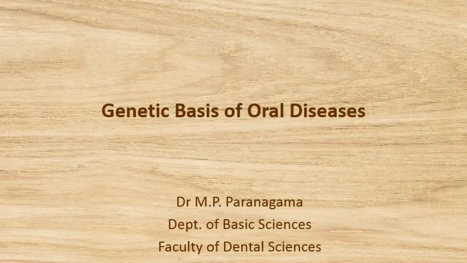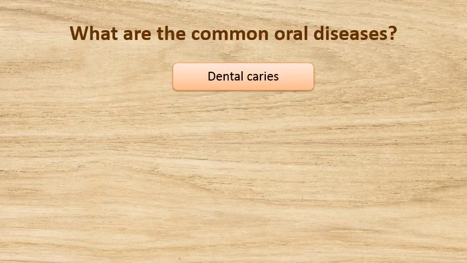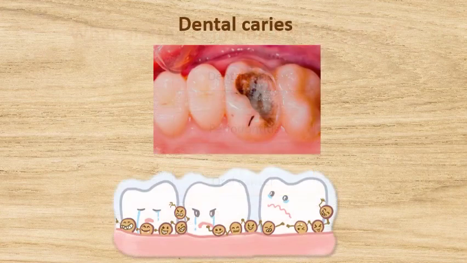In today's lesson, let's discuss the genetic basis of oral diseases. Can you name some of the very common oral diseases? They are dental caries, periodontitis and oral cancer. Let's first consider the genetic basis of dental caries.